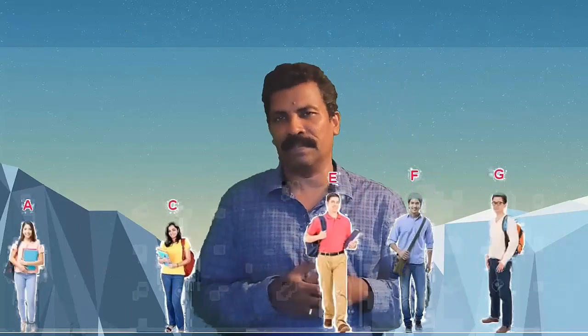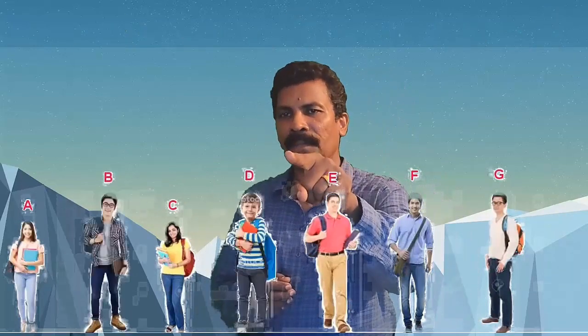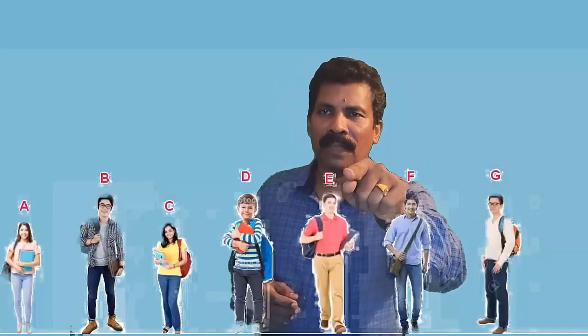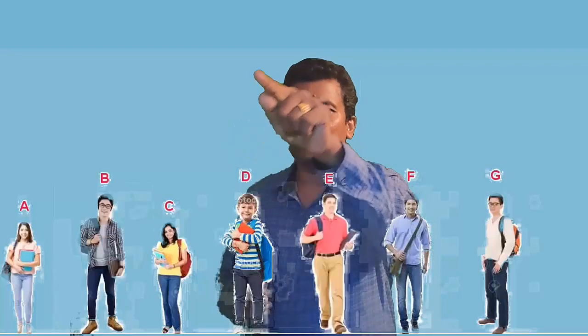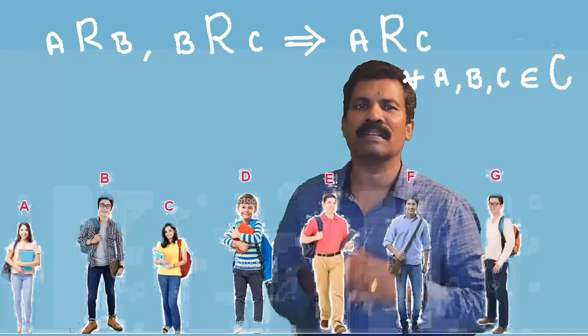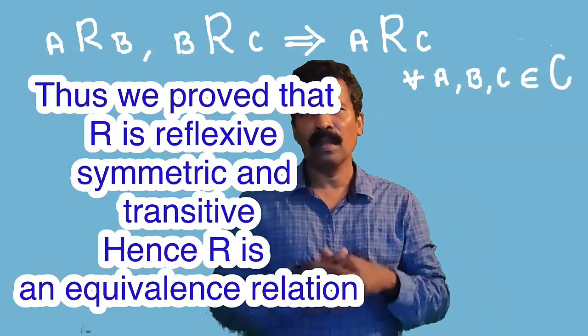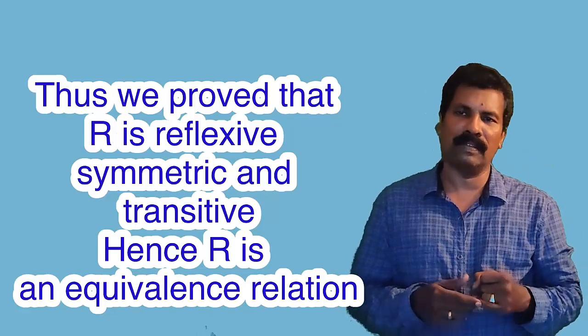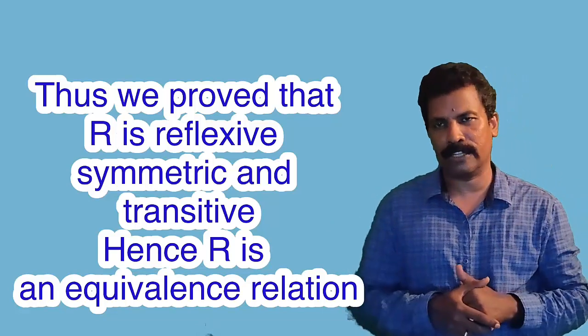Now for transitivity, B is related to D and D is related to E, and it implies that B is related to E as they are of the same height. Thus, the relation R is transitive also. Thus, we see that R is reflexive, symmetric and transitive. Hence, R is an equivalence relation.